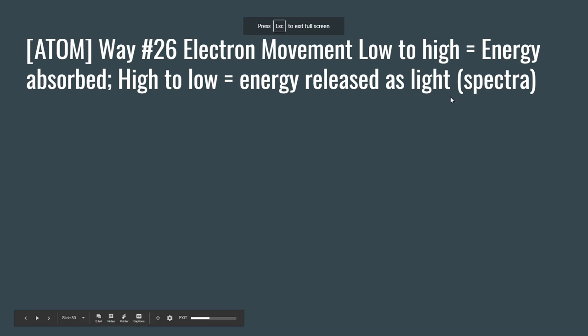Way 26 deals with electron movement. Whenever electrons from an atom absorb energy in the form of light or fire, they become excited. And they do this by going from a lower energy state to a higher energy state. Whenever those electrons come back down, they release the energy that they absorbed in the form of light. And this is what causes fireworks to appear so beautifully. Those electrons are coming down from an excited state back to a lower energy state.